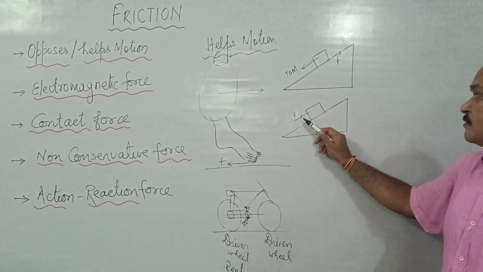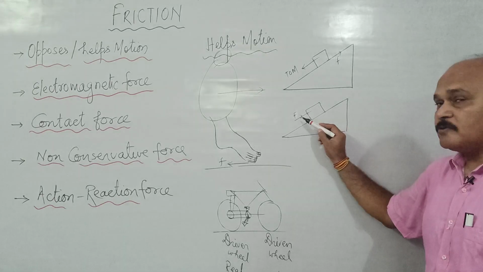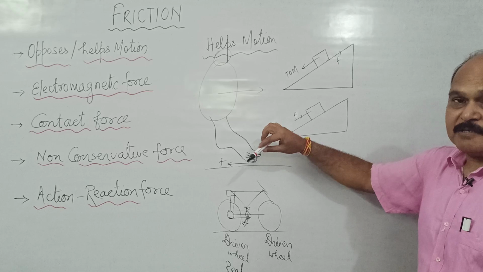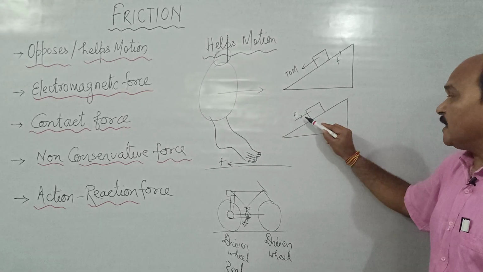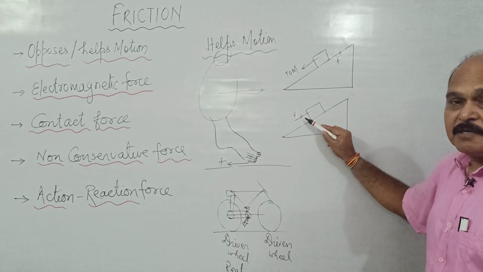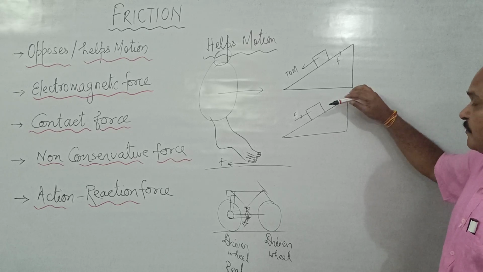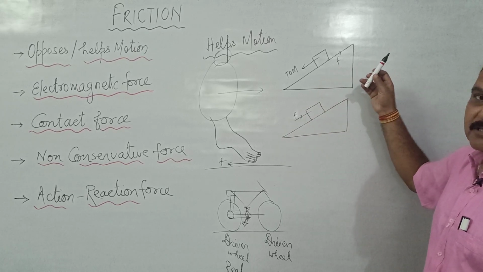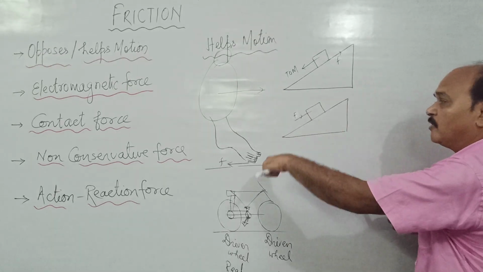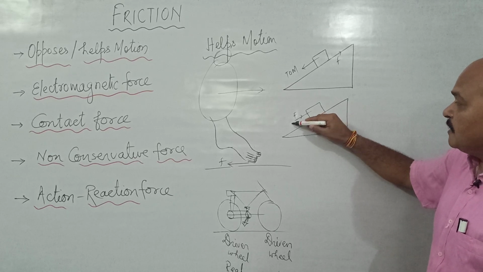So as we apply this force, the body has tendency to move down. As long as there is net force in the downward direction, as long as this force applied over the body doesn't bring a tendency of motion in the body in the upward direction, the force of friction would remain in the upward direction. As long as the body has tendency to move down, in spite of this force acting, the force of friction would be in the upward direction. But as we increase the value of force,